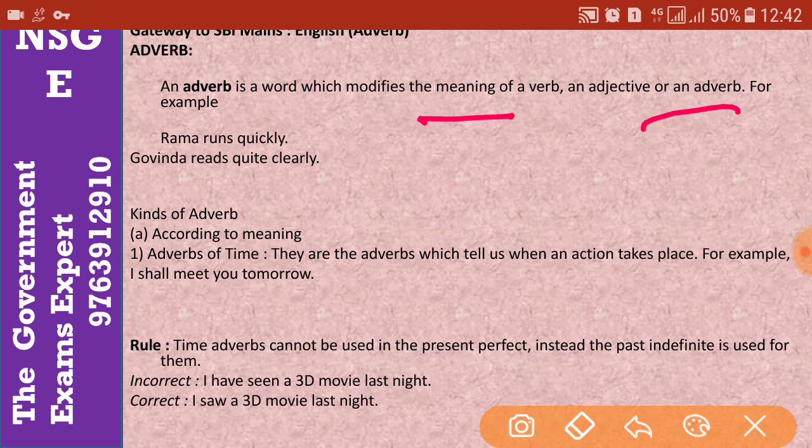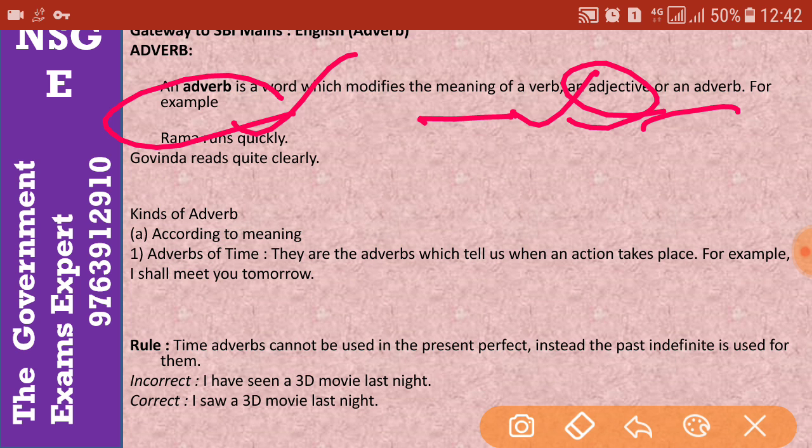So it always modifies the meaning of a verb, adverb, or adjective. Clear? Suppose Rama runs quickly. Rama runs, but it is also modified by the word quickly, so that is an adverb. Clear? Govinda reads quite clearly.